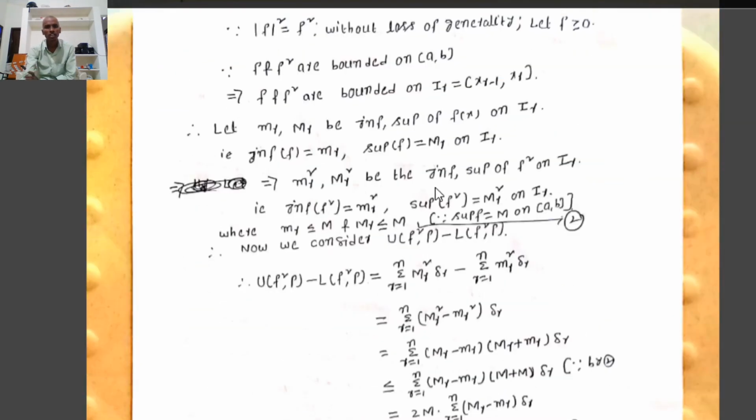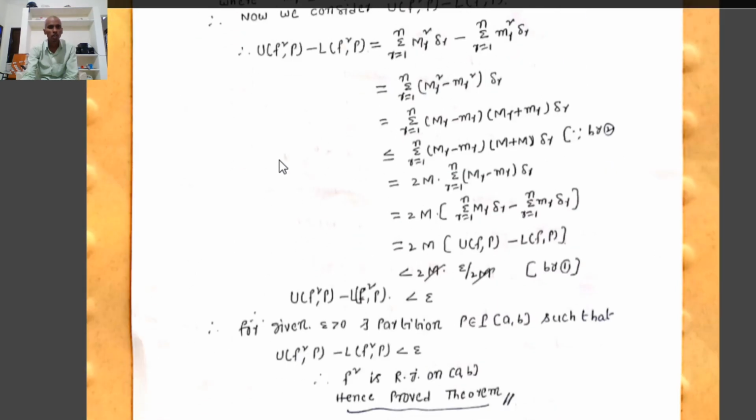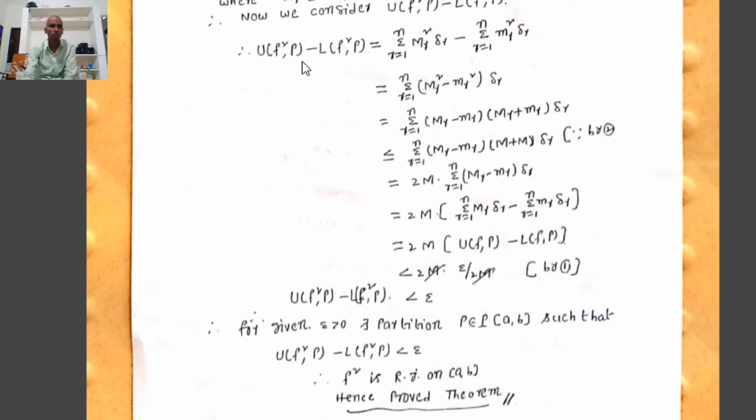Here U(f squared, P) is the upper Riemann sum of the function f squared on the partition P, and L(f squared, P) is the lower Riemann sum of f squared on the partition P, where on I_r the supremum of f squared is capital M_r squared and the infimum of f squared is small m_r squared.